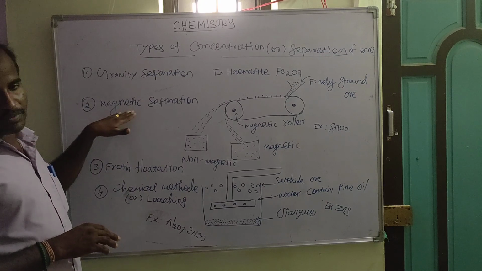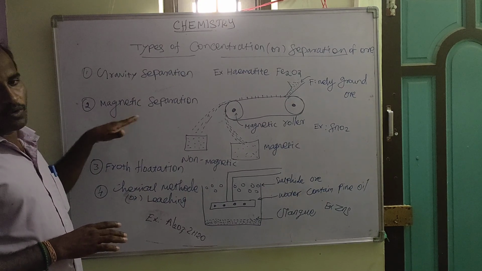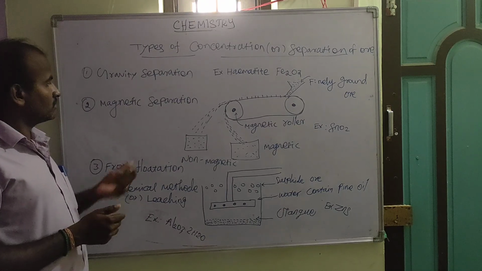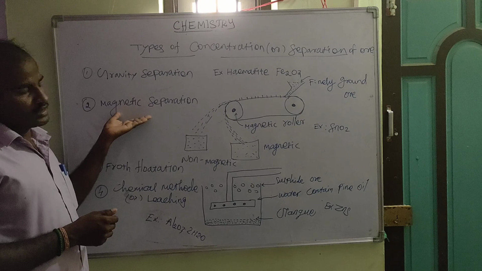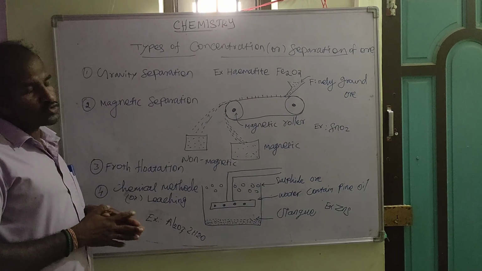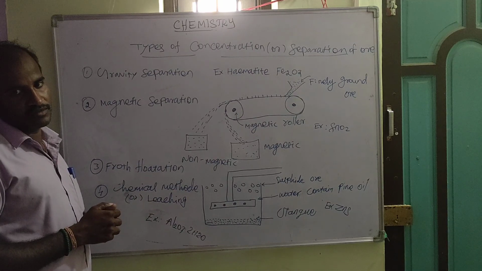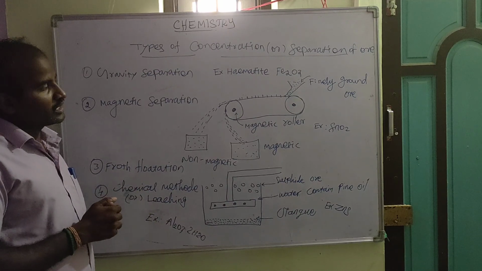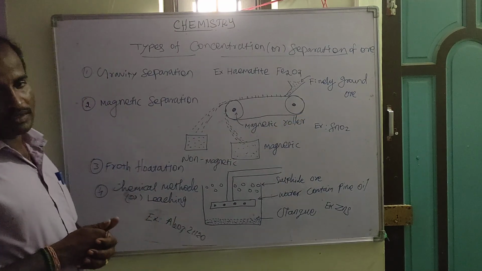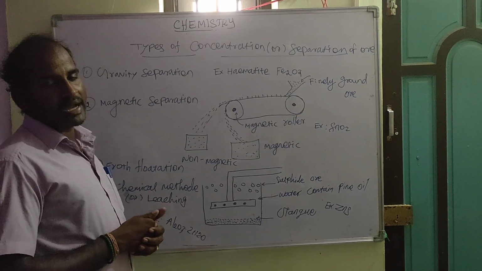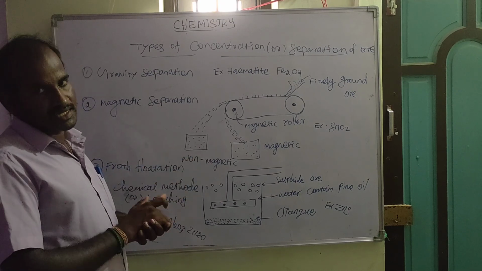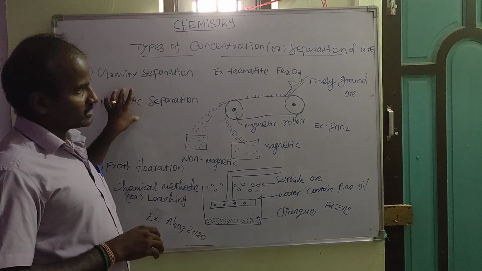In magnetic separation, ores with magnetic properties can easily be separated by this method. First of all, let us discuss which ore has magnetic properties. Let us consider tin stone, with the formula SnO2. Tin stone has magnetic properties, and that's why tin stone can easily be separated by this method.